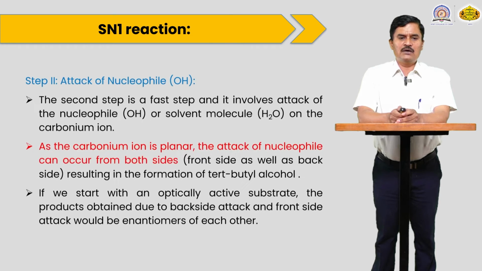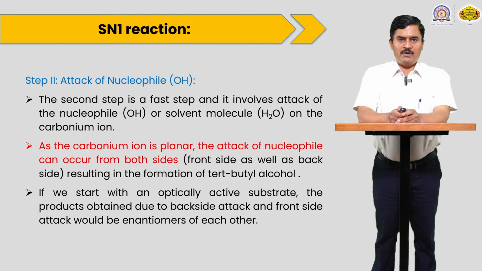So in the mechanism, the first step is the formation of carbocation, and the second step is the attack of OH minus. The second step is the fast step because this step requires less energy. The first step requires more energy, so that step is the rate determining step, while the attack of the nucleophile on a carbocation requires very little energy, that is a fast step. As the carbocation is planar, the attack of the nucleophile can occur from both sides equally.